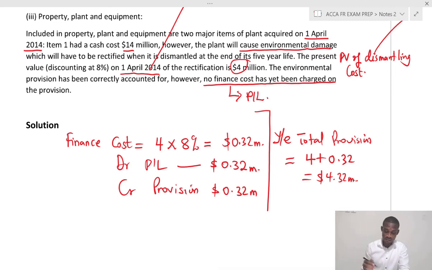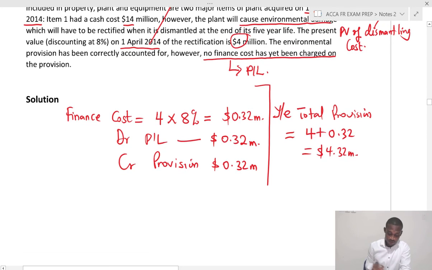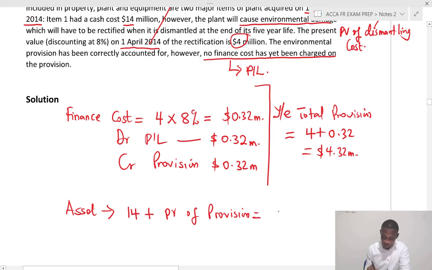And that also means that the amount of asset, the asset cost, I'm just expanding on the question. The asset value will be 14 plus the present value of provision. So the total cost of the asset will be 18 million, and the asset will be depreciated.